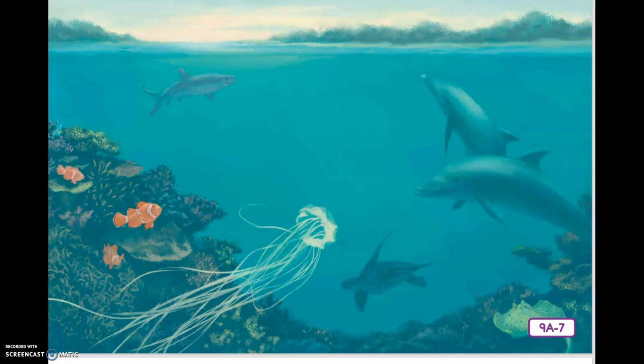Is the clownfish that we see right here, is that a fish? You're right, it is a fish because it is called the clownfish with its colorful markings, and it lives along the trenches of another invertebrate.